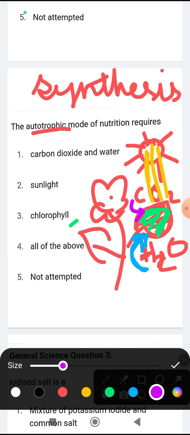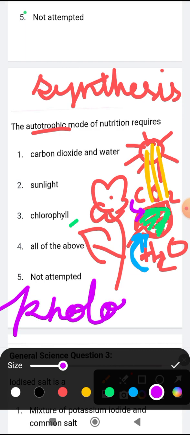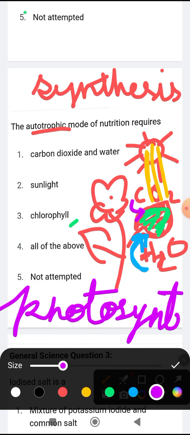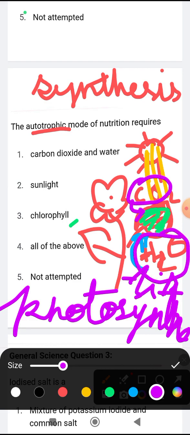Photosynthesis. Okay, so in the presence of sunlight, carbon dioxide and H2O, the process of photosynthesis takes place, that is the autotrophic mode of nutrition.